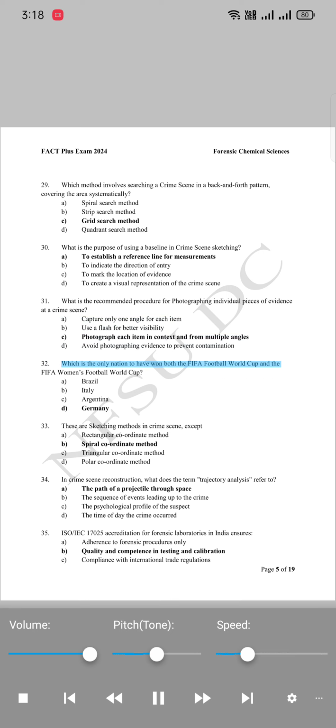32. Which is the only nation to have won both the FIFA Football World Cup and the FIFA Women's Football World Cup? A. Brazil. B. Italy. C. Argentina. D. Germany.